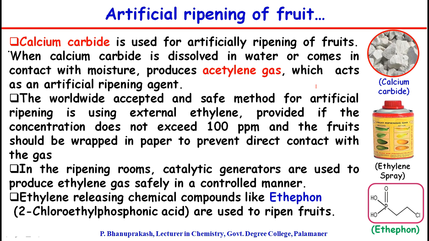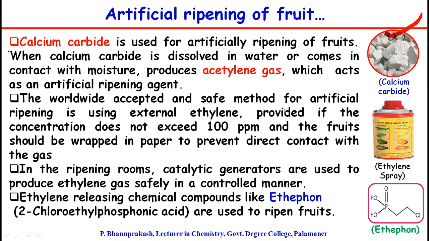Let us understand the artificial ripening of fruit. Calcium carbide is used for artificial ripening of fruits. You can see in this picture the calcium carbide pieces. When calcium carbide is dissolved in water or comes in contact with moisture, it produces acetylene gas. It is the simplest hydrocarbon of the alkyne class, having the formula CH triple bond CH. It acts as an artificial ripening agent, but there are many harmful effects to health if you eat fruits which were ripened using calcium carbide.